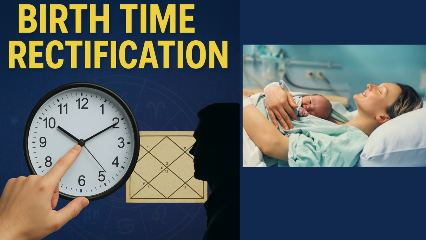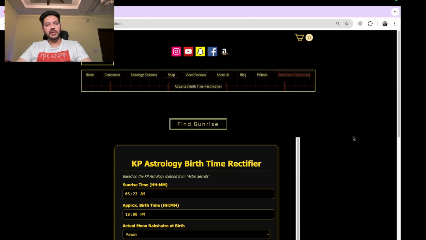Namaskar friends, today we are going to discuss a very beautiful method given by Professor Krishnamurti ji in his book Astro Secrets. So this one is on birth time rectification. There are many methods in this particular book, but firstly I'm going to discuss this Vighati method. This is based on nakshatra based rectification.